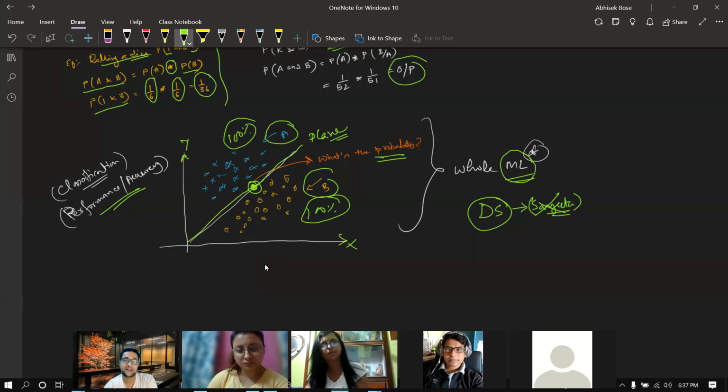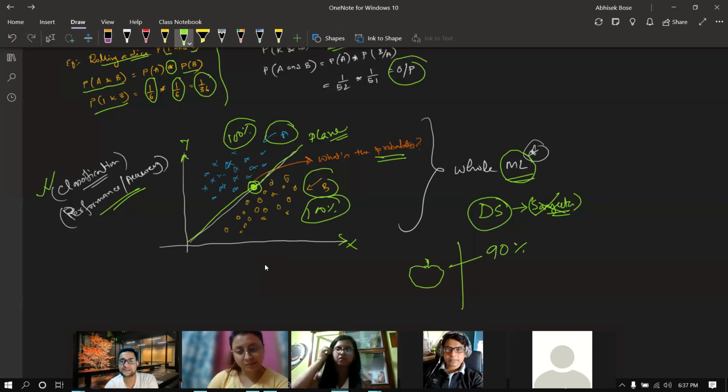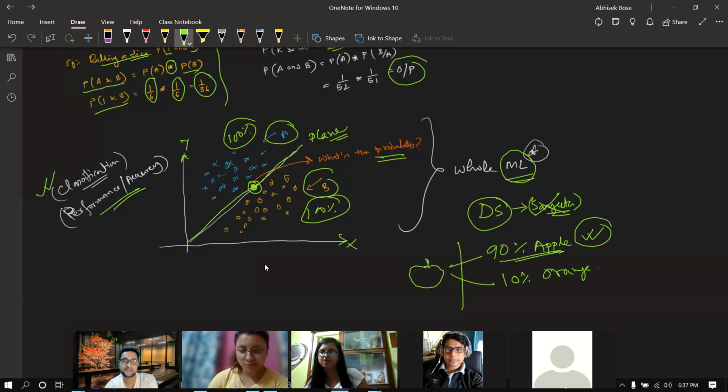Or if you say the classification model, correct? Suppose you are drawing an apple. If you just draw an apple, your machine doesn't know this is an apple, correct? So it can say 90% this is an apple and 10% this looks like an orange. It can say, but when it comes above 80%, obviously we will take this value only, correct? Because the confidence is there, the accuracy is there. So this is the reason why we need probability so much. Okay, so this is all about probability.